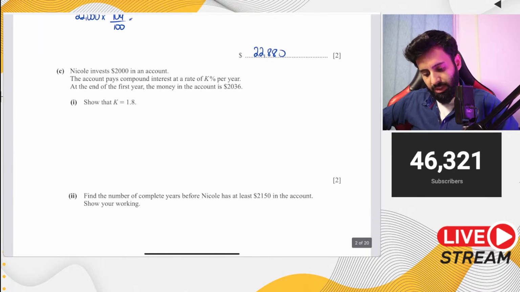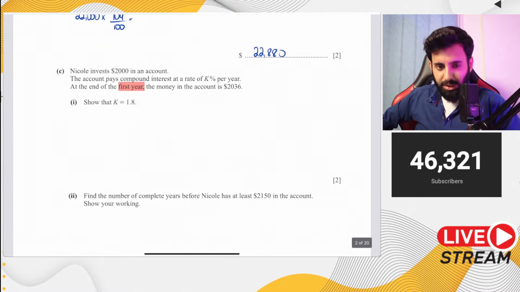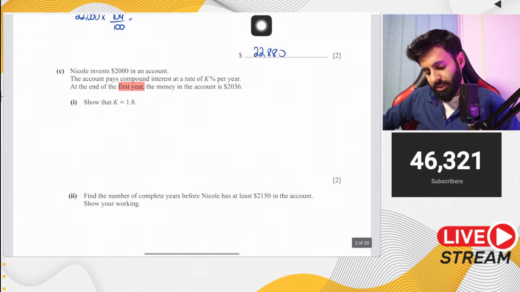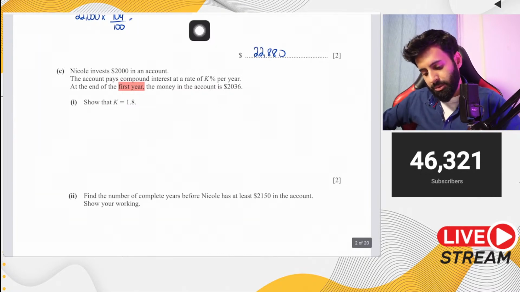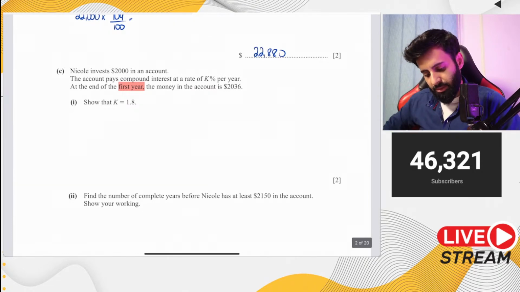Now it's talking about at the end of the first year. So what you can do is you can actually use 1.8 and show that at the end of the first year, this is what the total amount of money is. Or you can equate it to 2036 and then show that K turns out to be 1.8. So many ways of solving the question.